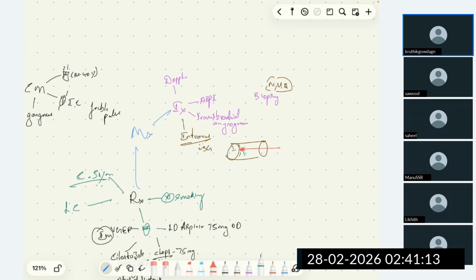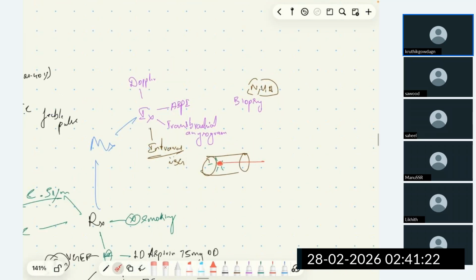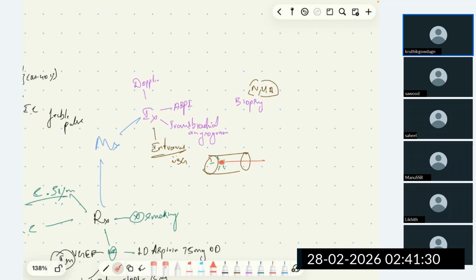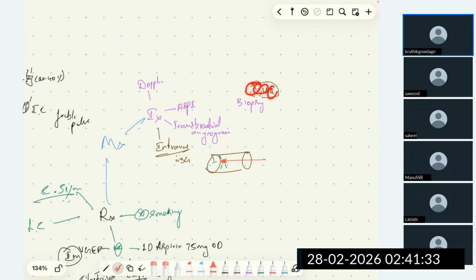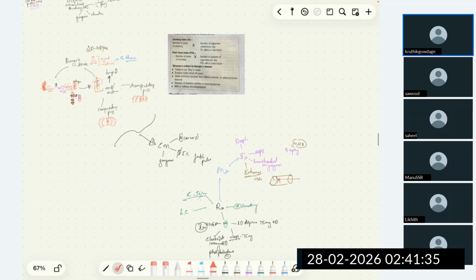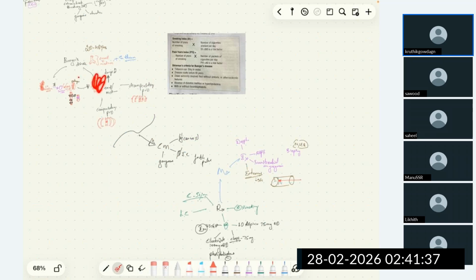And also we can do digital subtraction angiography, as we mentioned in atherosclerosis disease. The other important and characteristic investigation is biopsy. We perform biopsy of nerve, vein or artery, and we can see panarteritis and inflammation of nerves and veins because of this process.